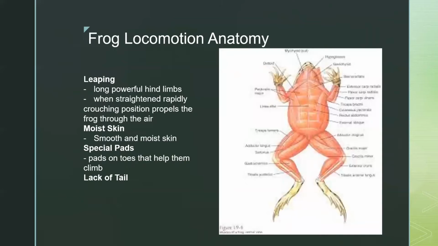This is the frog locomotion anatomy. In order to leap, it has long, powerful hind limbs. When straightened rapidly while in a crouching position, it propels the frog through the air. It also has smooth and moist skin, and special padding on their toes that helps them climb. And the lack of a tail also helps it balance.